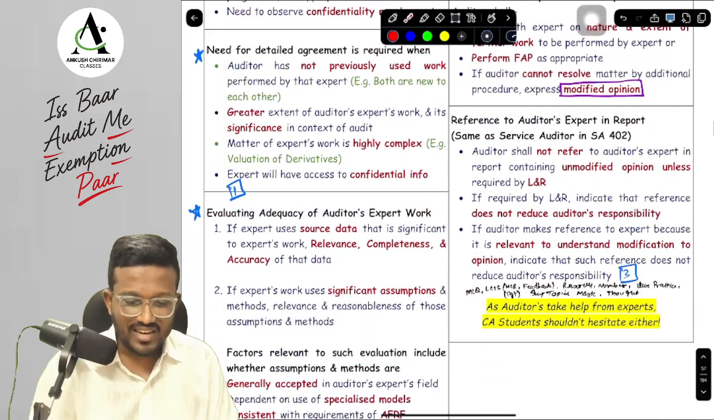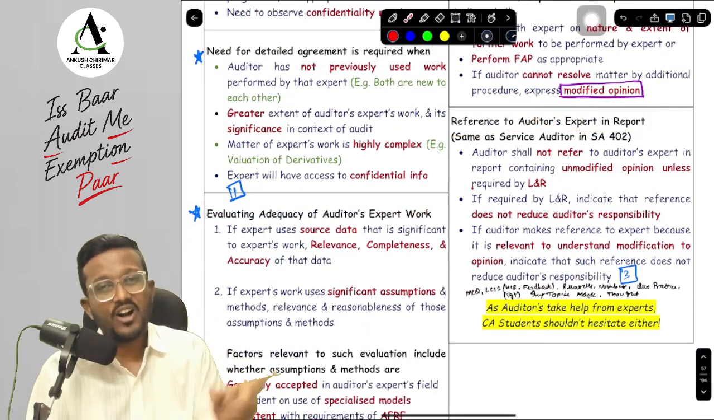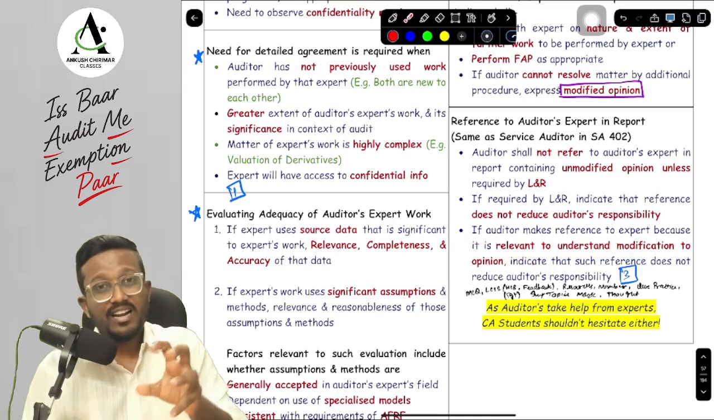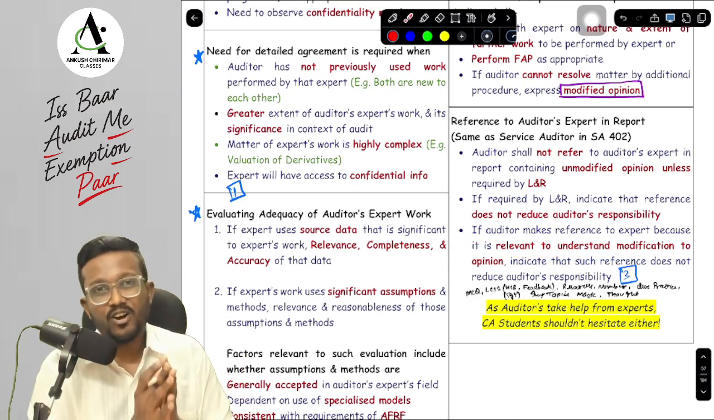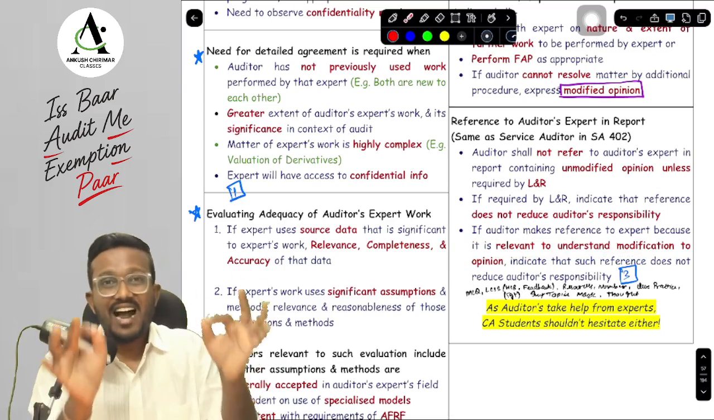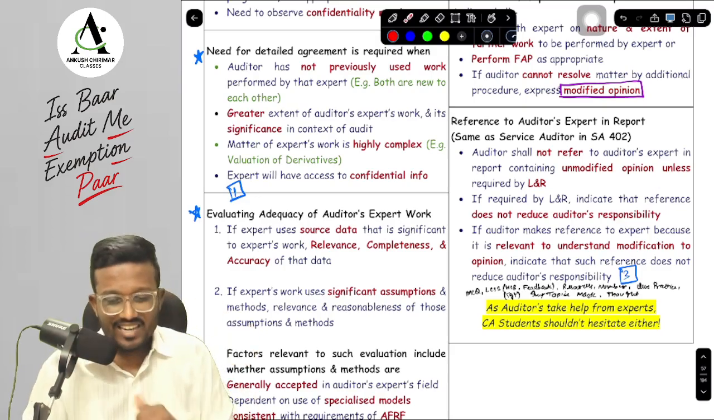And lastly, sir, whether we can refer to the auditor's expert work or not. First of all, in case of an unmodified opinion, you cannot, unless law and regulation requires you to do so. And secondly, in case of a modified opinion, if the reference is relevant to understanding the modification, then you can give the reference. But in both cases, you need to write that your responsibility is not reduced because of the reference. Okay, yes sir, let's do one MCQ, sir.